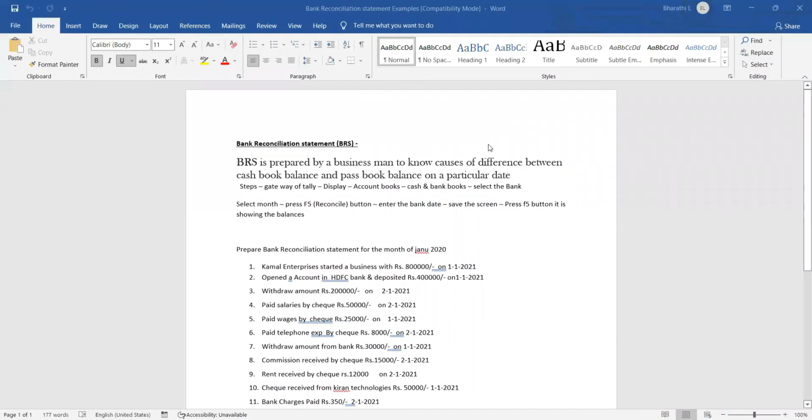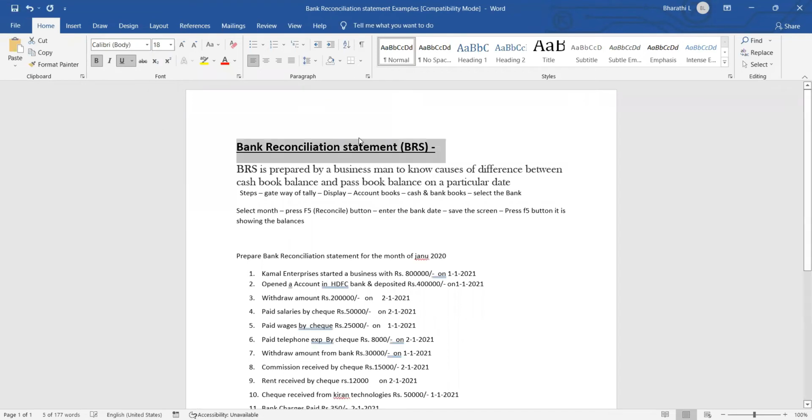Okay, so I shared a screen. Next, our chapter name today. Chapter wise, I am explaining. Basics we have completed. So our chapter is BRS, Bank Reconciliation Statement.